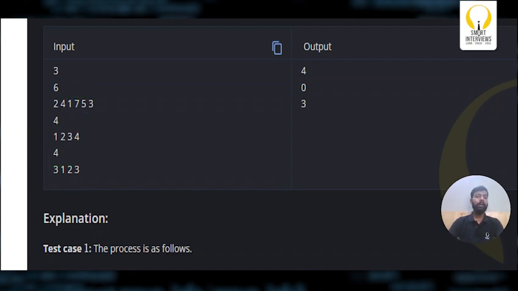Now, in the first test case, where should Bhumi reach? Bhumi should come to this position to watch the performance. What are these positions? These are the positions from the beginning where she can watch the performance.